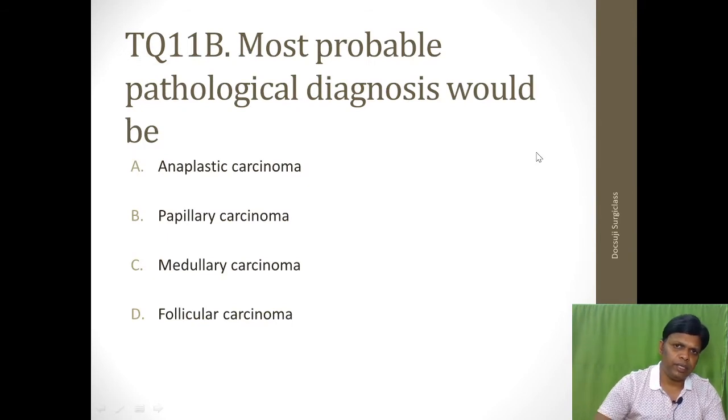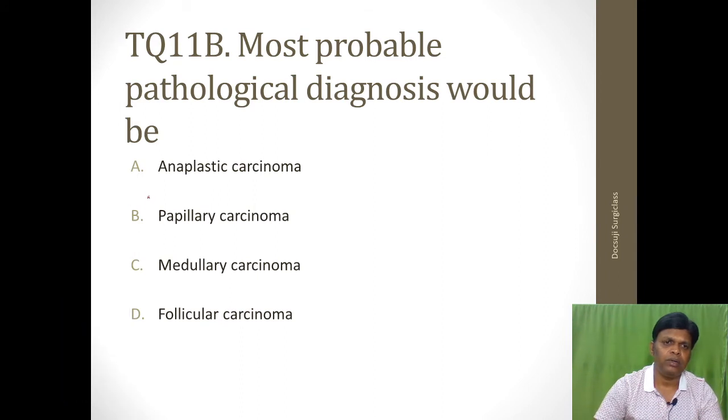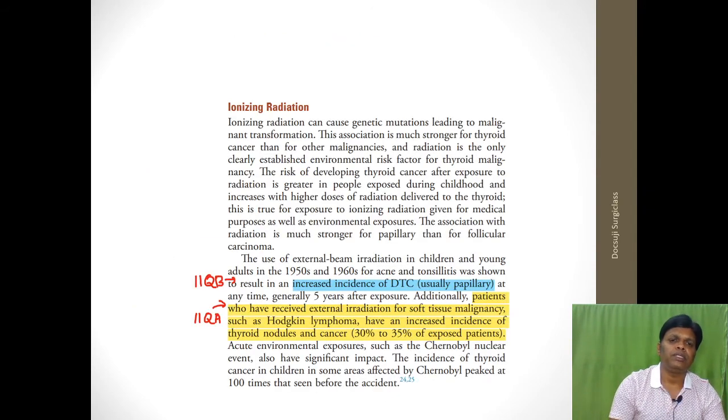Okay, for the same patient, what will be the pathological diagnosis? I already told that radiation exposure commonly produces DTC, that is differentiated thyroid carcinoma, and particularly papillary carcinoma of thyroid. Answer will be papillary carcinoma of thyroid. And so these are the explanation.